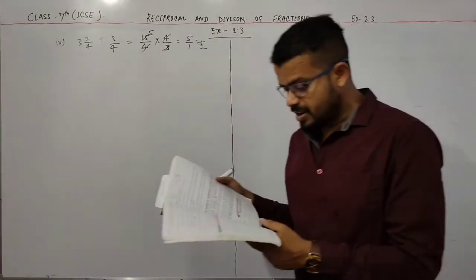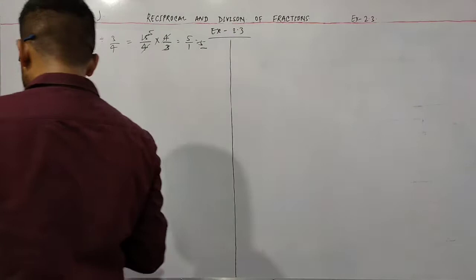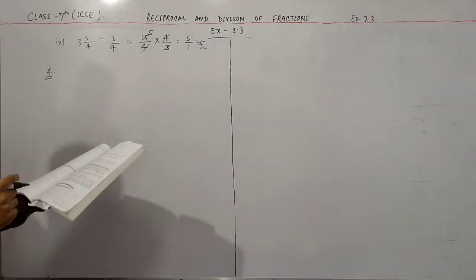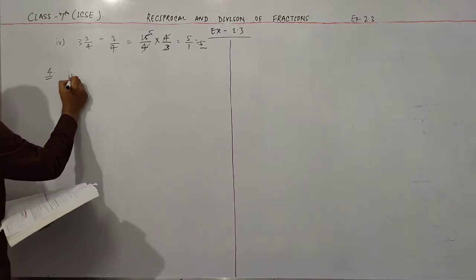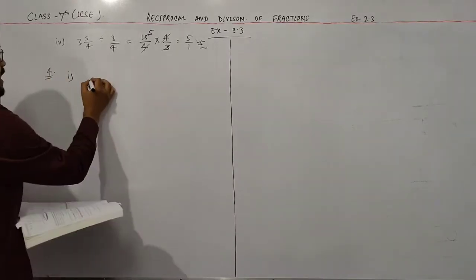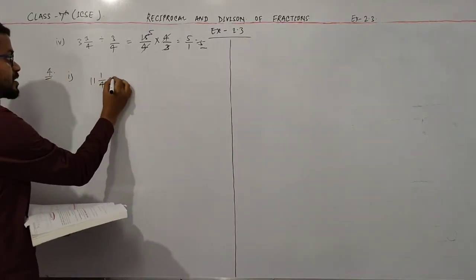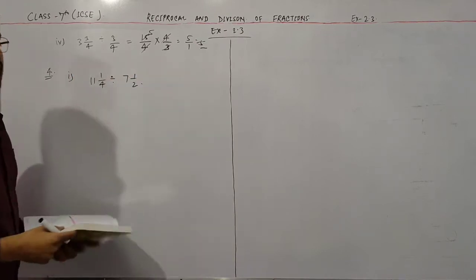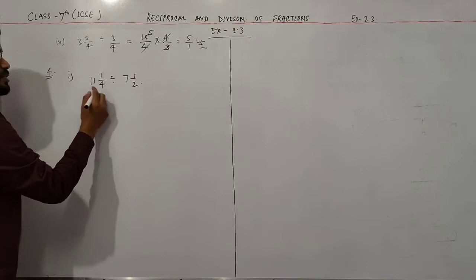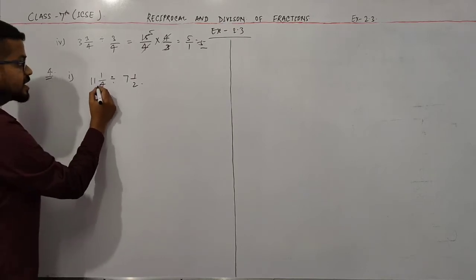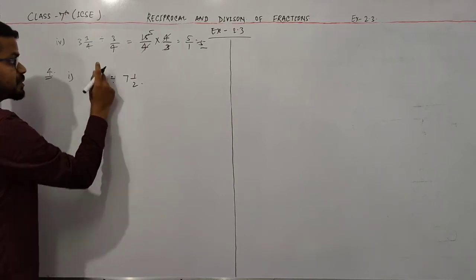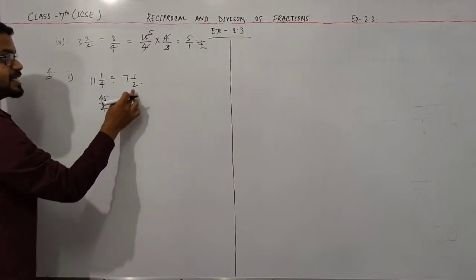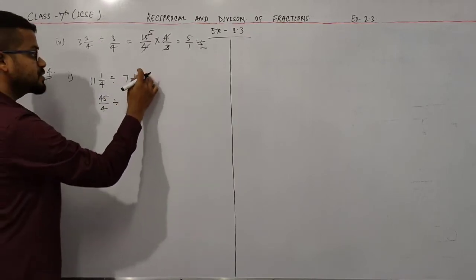Now come to the next part of question number 4. The first sub part of this question is 11 1 by 4 divided by 7 1 by 2. Firstly convert this into fractions. 11 into 4 is 44 plus 1, 45 by 4, divided by 7 into 2 is 14 plus 1, 15.